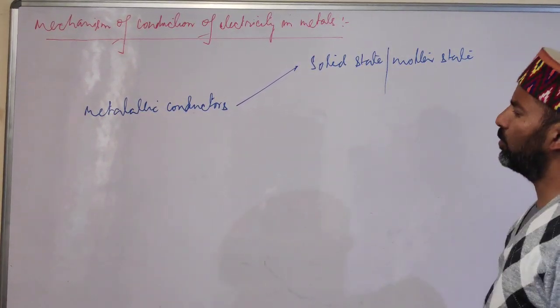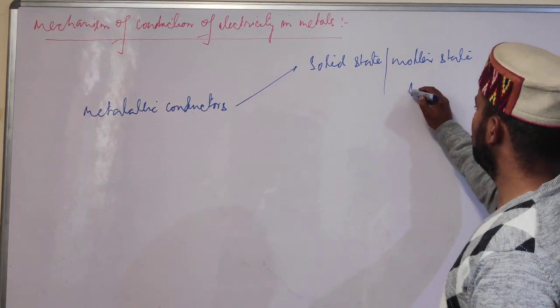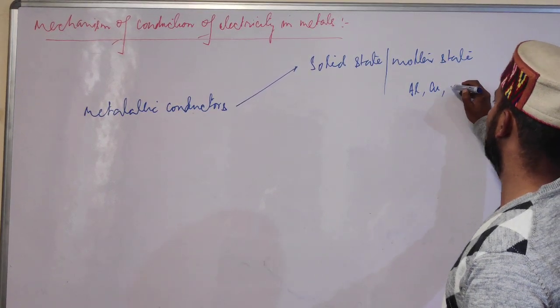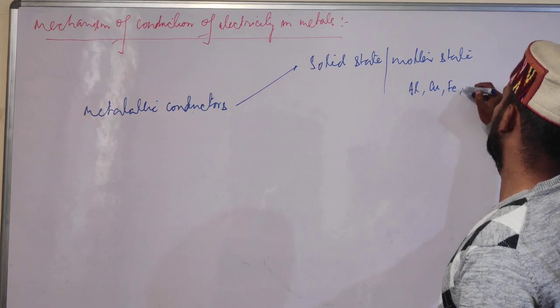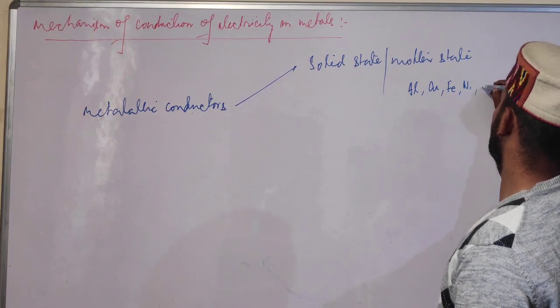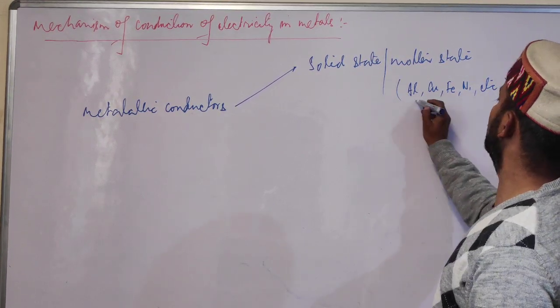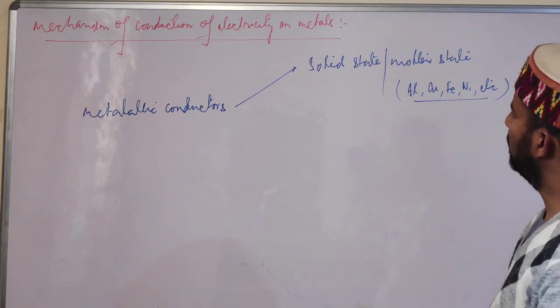Now the typical examples, we have aluminium, then we have copper, then iron, nickel, etc. So these are some commonly used metallic conductors.